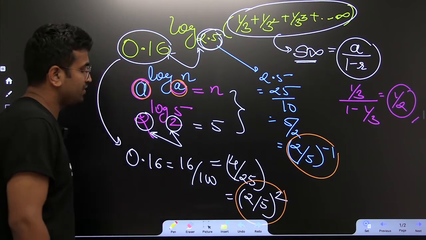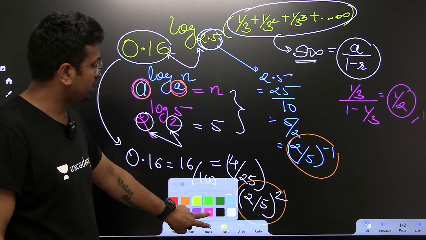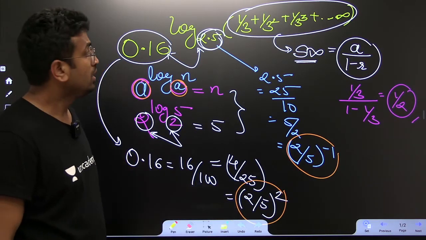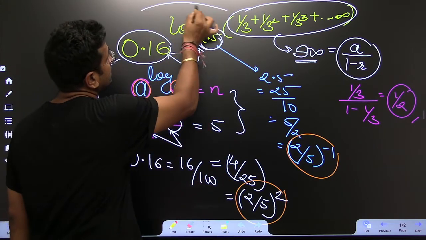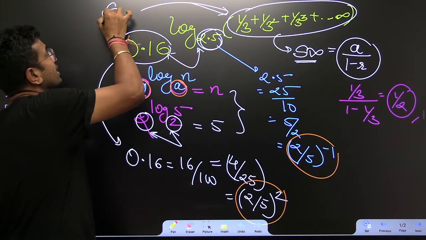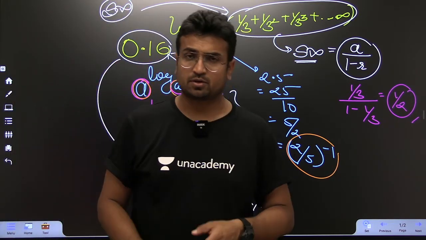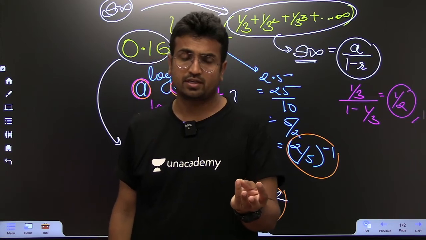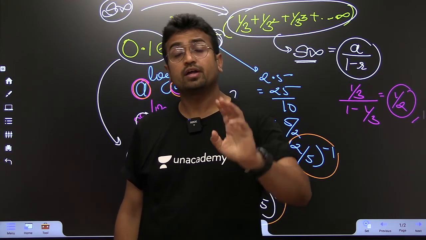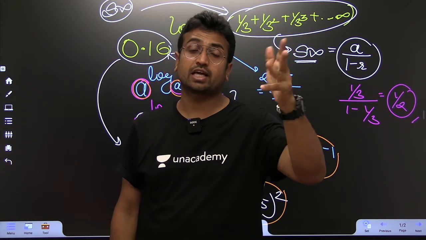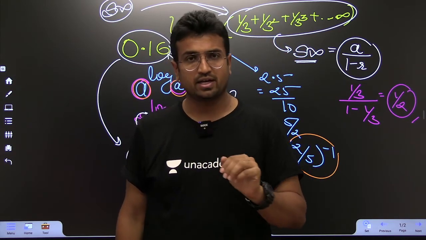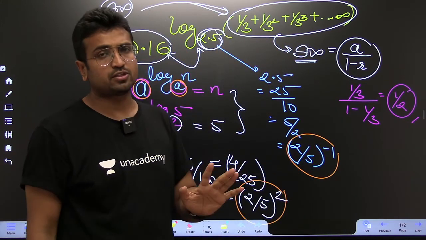So what is it that I have done? I wanted to give you guys a question from log, but at the very same time, I wanted this as well, that is infinite GP. IIT has given a GP sequence, infinite GP sequence, in the year 2018, this year 2021. AP sequence they have given in the year 2016 and ISC Bangalore set the paper. So from my side, this was the reason I have given this question.